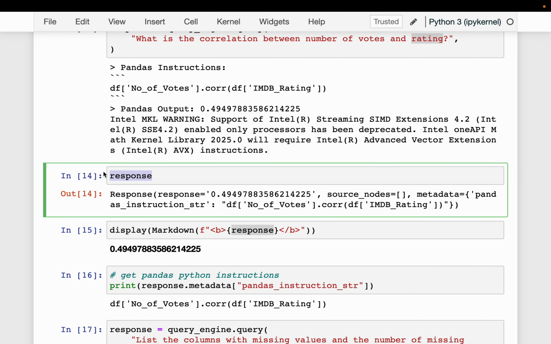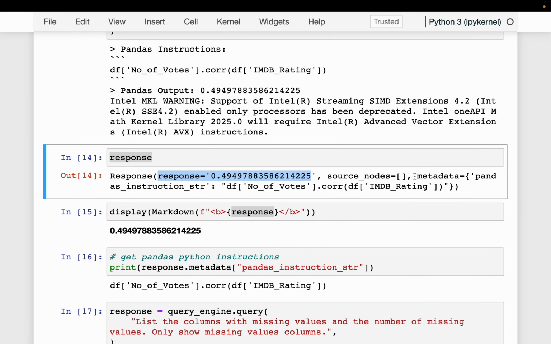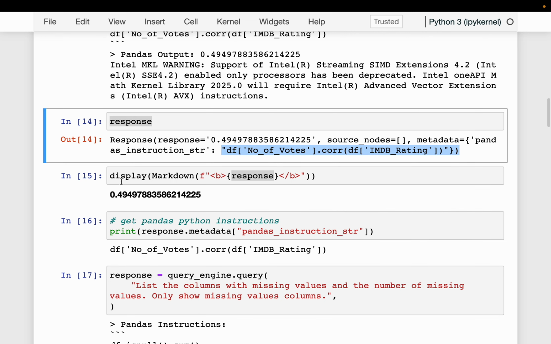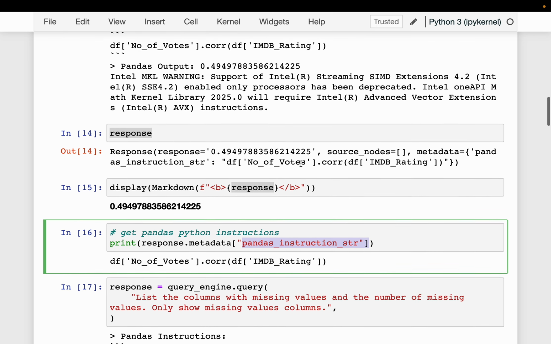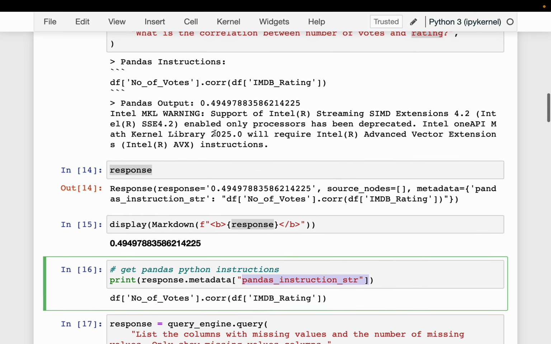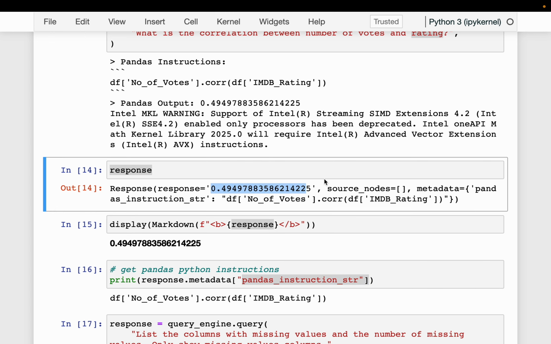So the response is of type response, and the response contains the actual answer, and then metadata contains the code. Here we are just displaying the response using markdown in bold. And then this pandas instruction string contains the code which is actually generated first before computing the answer or results.